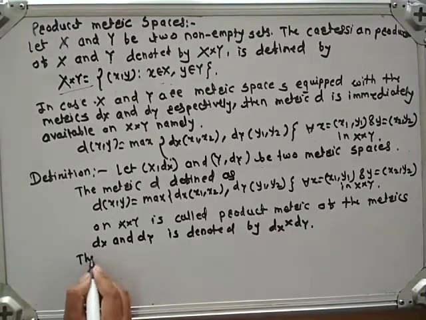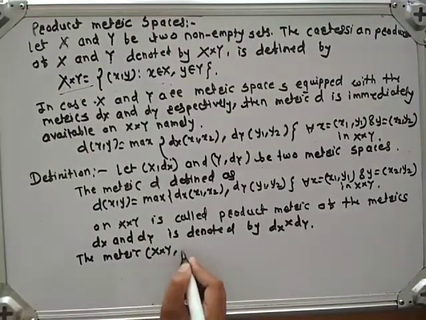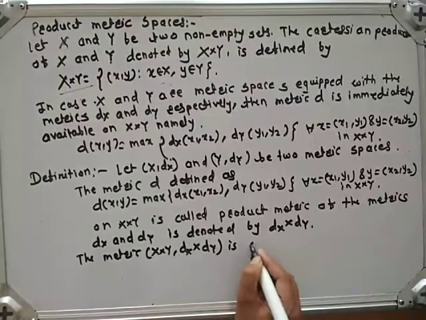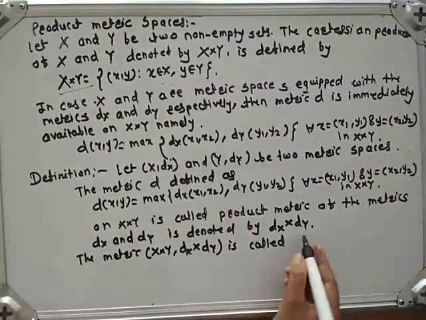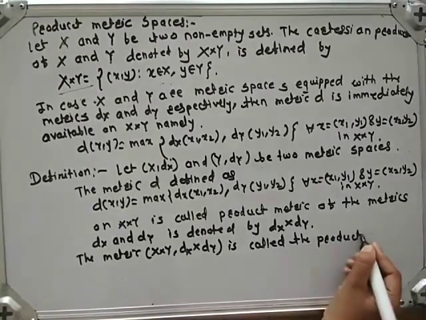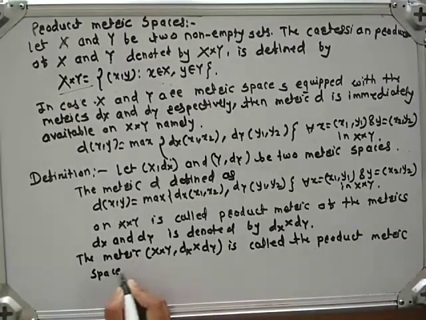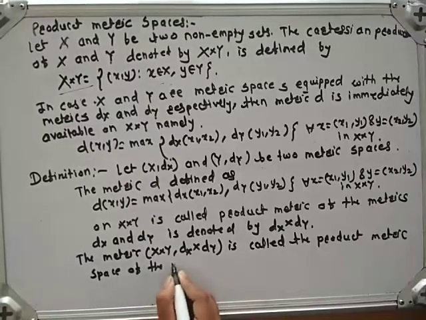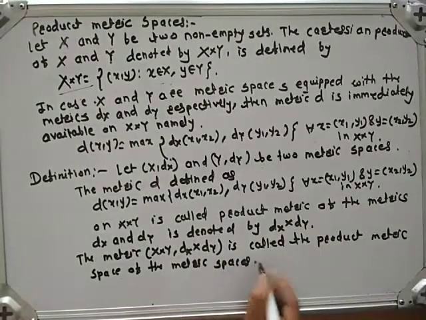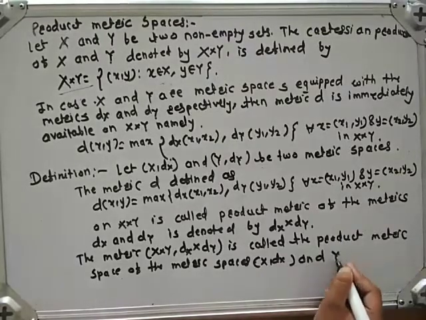The metric space (X cross Y, dX cross dY) is called the product metric space of the metric spaces (X, dX) and (Y, dY).